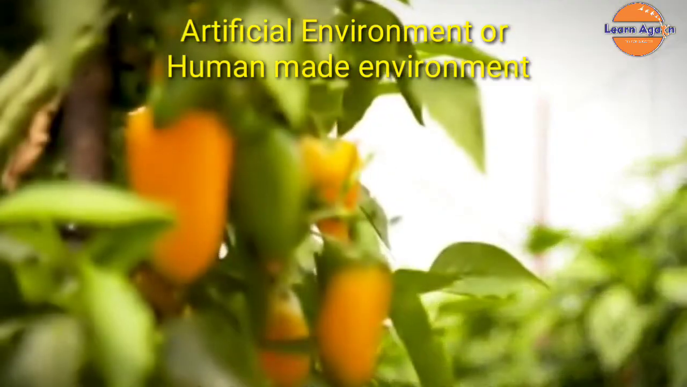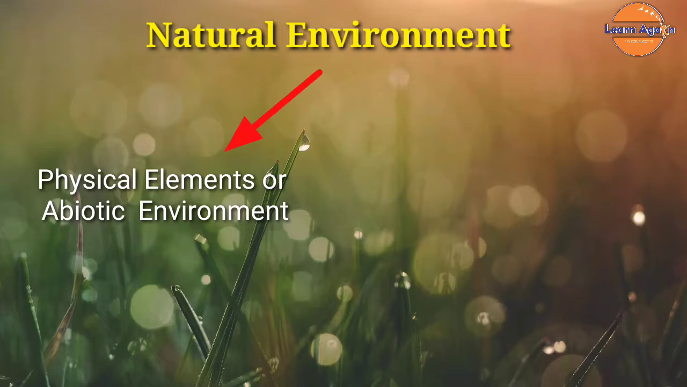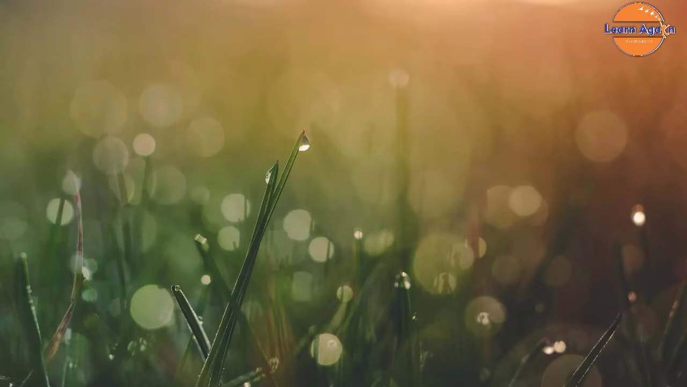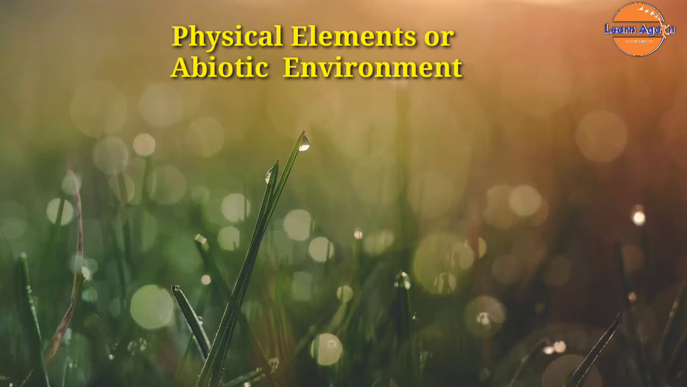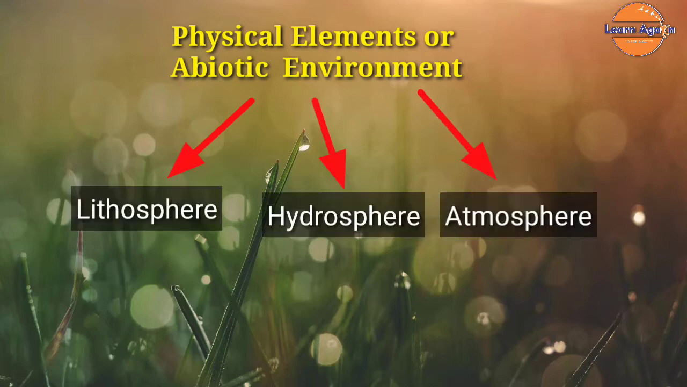Now let us know about natural environment in detail. The natural environment may be divided into two elements. They are physical elements or the abiotic environment. Secondly, biological elements or biotic environment. Physical or abiotic environment. These are non-living things which are visible and sometimes invisible. They are varied by the physical state into lithosphere, hydrosphere and atmosphere. In other words, we can say solid state, liquid state and gaseous state respectively.